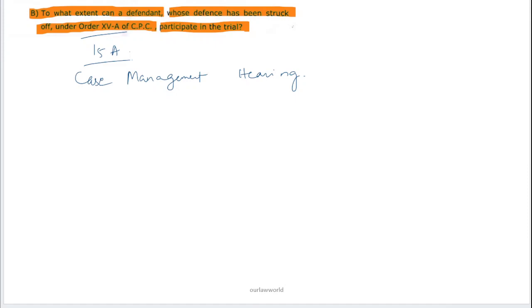When a defendant's defense is struck off under this order, it means that the court has taken a severe step. Here the question says the defense of a defendant is struck off by the court, meaning the court has disallowed the defendant from defending his case, due to failure to comply with certain court orders.